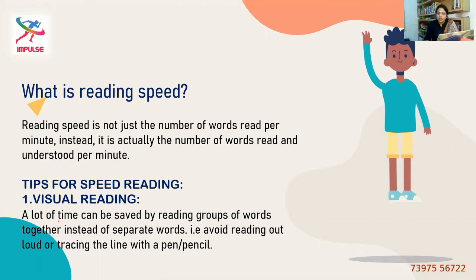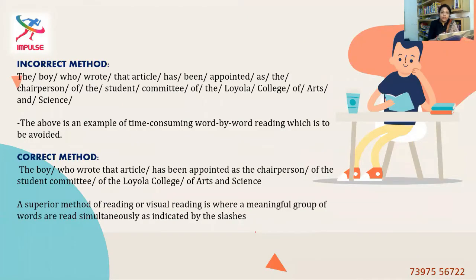As I told you earlier, we are not here to understand each and every word in the comprehension. Instead, we are just looking for the overall meaning of the sentence. That's it. So in that case, I've given you an example of how not to read and how to read. In this incorrect method and the correct method, I've employed the same sentence, and I've also marked how one